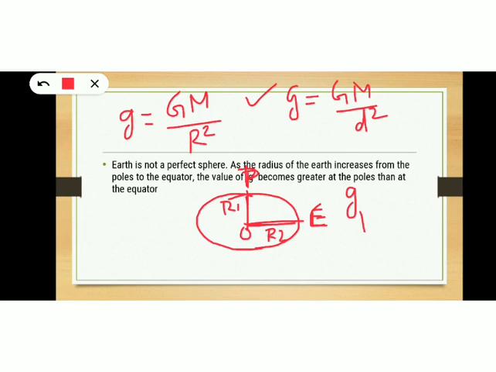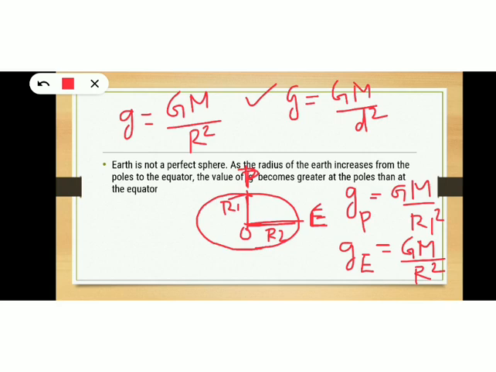At the polar region, the distance from the center to the pole is r1, so small gp will be GM by r1 square. At the equatorial region, it will be GM by r2 square, because the distance from the center of the earth to the equator is r2.